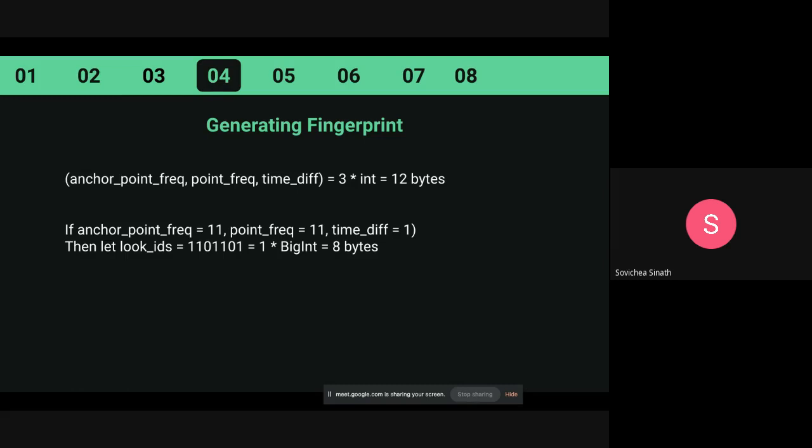It will produce a complicated search and also store a bit more bytes, in this case 12 bytes. So rather than that, we simplify it by composing those data points into one single ID, which we call the lookup ID, separated by the number 0 between each point. So we do this, we can just create a temporary table and join it later on, and it only costs us 8 bytes for each record.